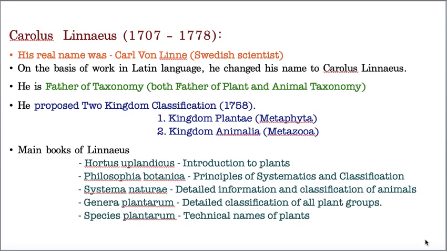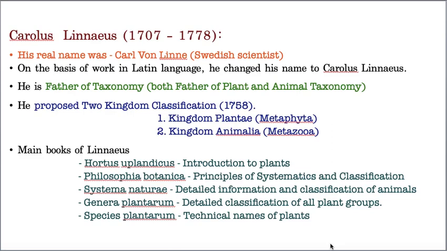Just now I told you he is the father of taxonomy, but he is the father of both plant taxonomy and also animal taxonomy. This point you please remember. He is also the first one who attempted to give a kingdom classification. Of course, it has its own drawbacks, but the first kingdom classification was given by Carolus Linnaeus only.